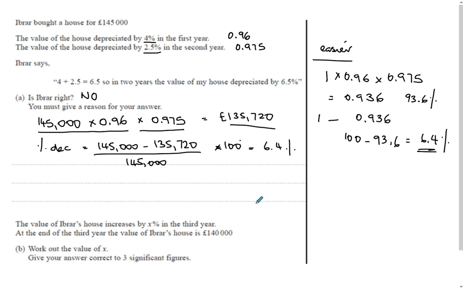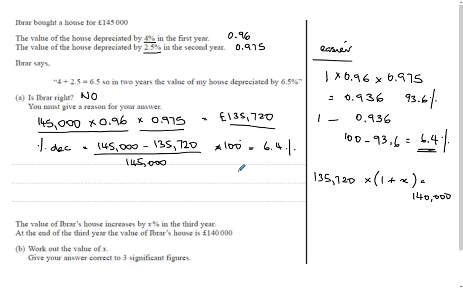So we write 135,720 times, now it's increasing by x%, so it'll be (1 plus x) to the power of 1, equals 140,000.